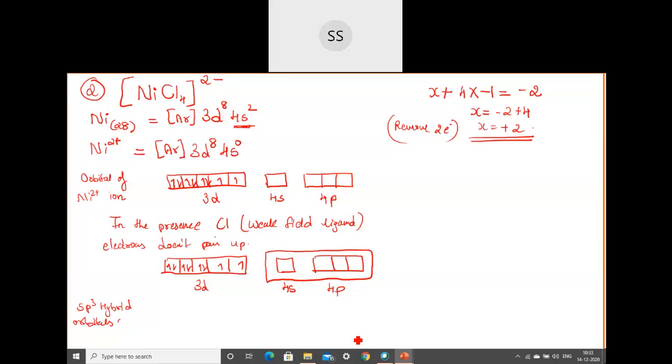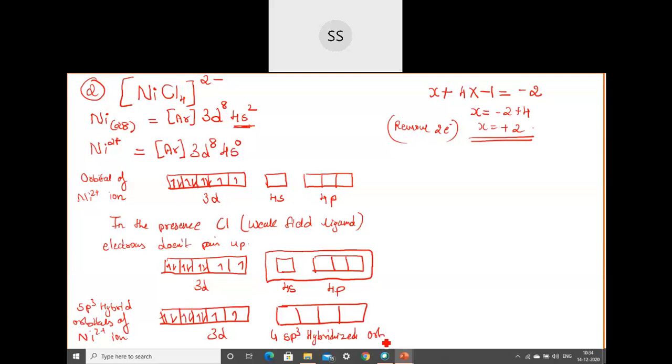This you keep as it is. This you mix together, combine and write it together. Okay. So I've mixed them together, and these 4 orbitals I'm combining and writing together. So that is 4 sp3 hybridized orbitals. Okay. So in these 4 sp3 hybridized orbitals, the chloride will come and occupy.